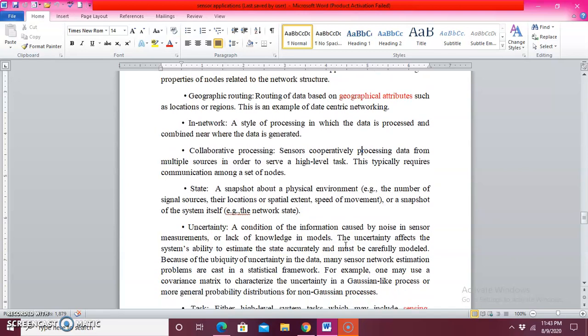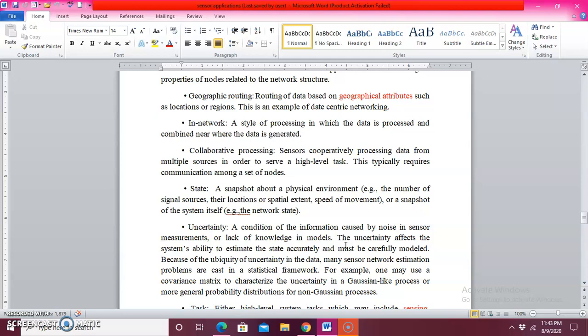What is the meaning of collaborative processing? It means we are collecting the data from multiple sources to perform a high-level task. That is what is called collaborative processing.